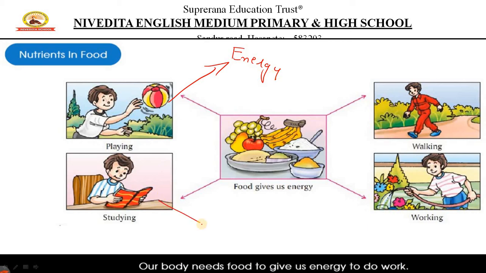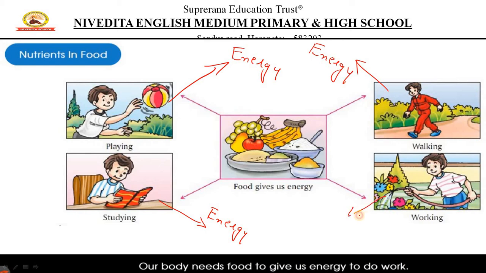And for studying, which includes even writing, children, that needs energy. Right now you are watching this video. Where is that energy coming from? You are seeing with your eyes. Why are your eyes open? Because there is energy in your body which is helping you to open your eyes. If you become very tired, what will you do? You will go and sleep, right? Or if you are not feeling well, what does it mean? Your energy levels in the body have gone down, right? And walking, jogging, going to the gym, all these things need energy.